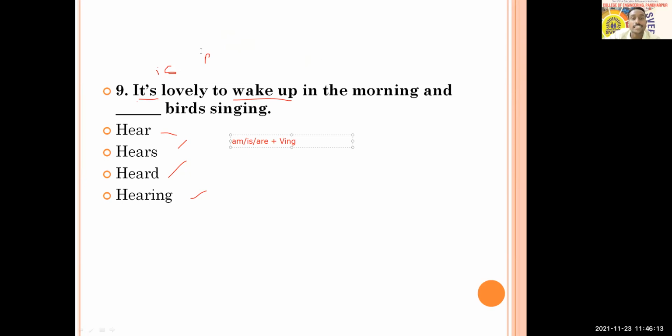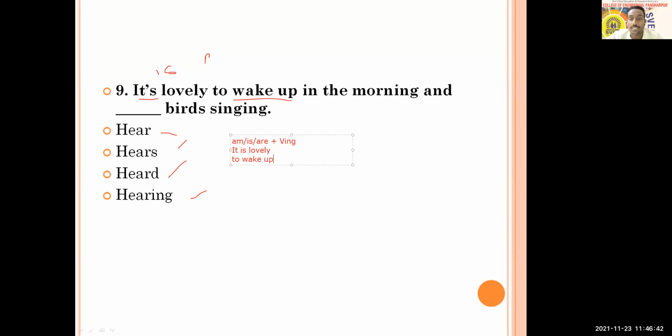So the sentence is "it is lovely." This sentence is in simple present tense, and after that there is a preposition. There are two actions which are connected with "to." Which are these two actions? The first one is waking up. So waking up is in which form? It is in the first form.